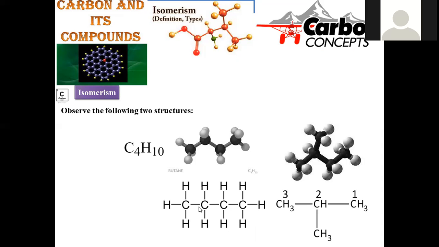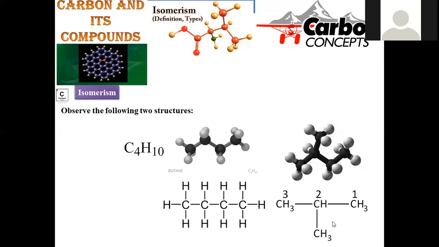Here you can clearly observe 4 carbons in the straight chain, each accompanied by hydrogen atoms. Whereas in the second compound, 3 carbons are in the straight chain, and the other carbon is arranged on the side chain. Both are associated with the same molecular formula, that is C4H10. If you count the hydrogens in these two compounds, carbons are 4 and hydrogens are 10 respectively.